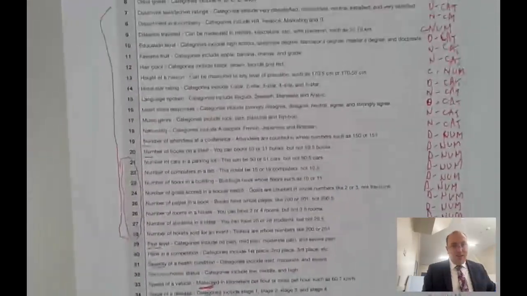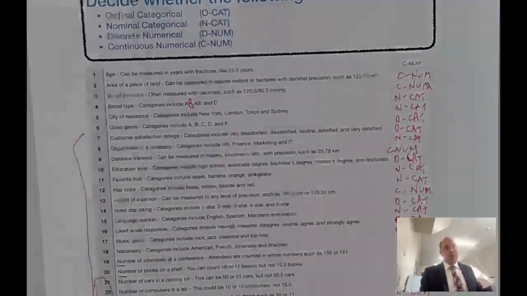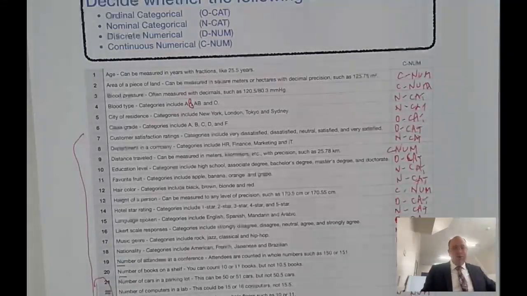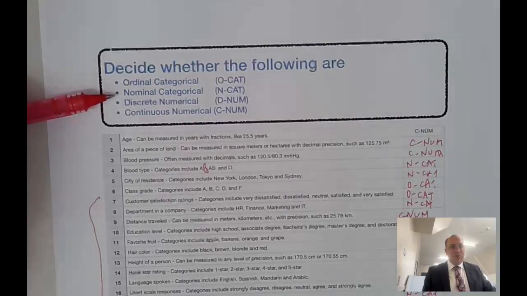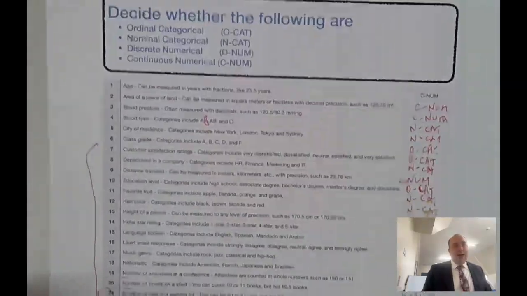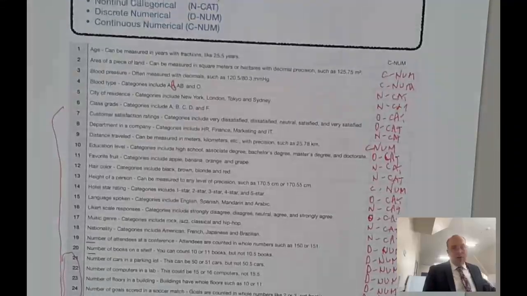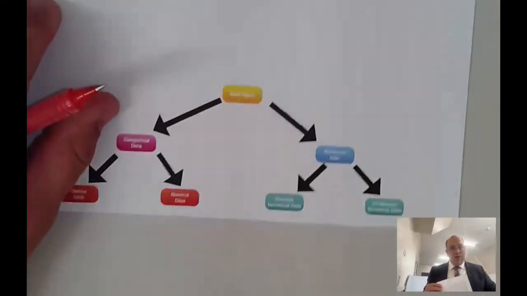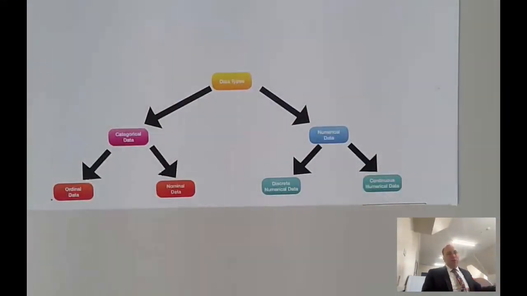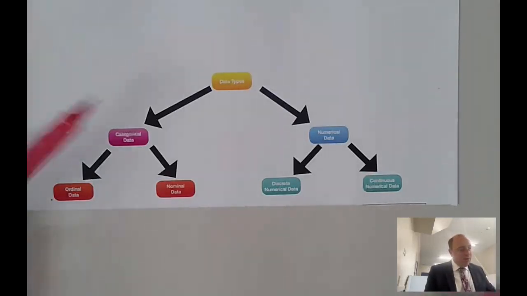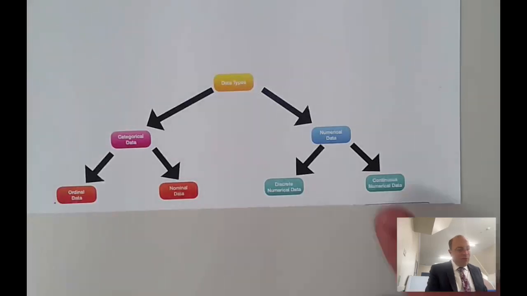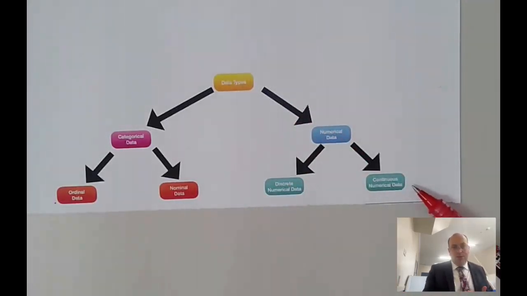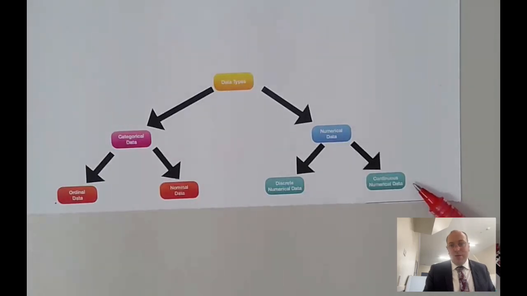And so here we've been able to go through and we've been able to look at the different types of data, from our 2 types of categorical data to our 2 types of numerical data. I really hope this short video has been useful for you in looking at the different types of data, categorical and numerical. And just remember, with numerical data, when we measure something, it is continuous numerical data.